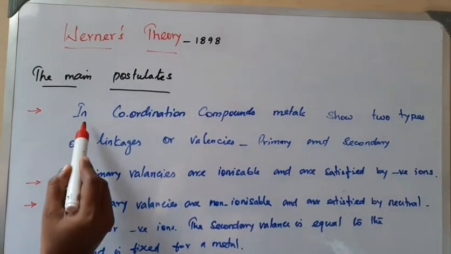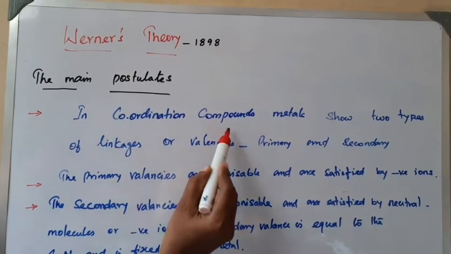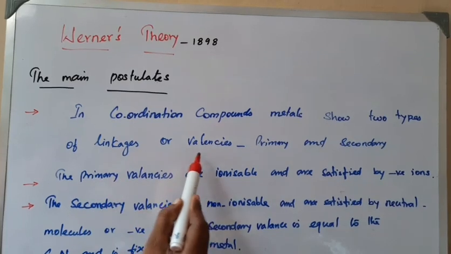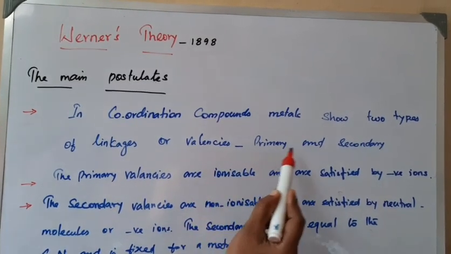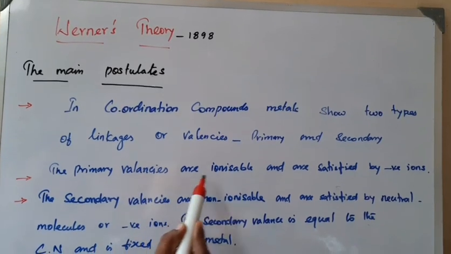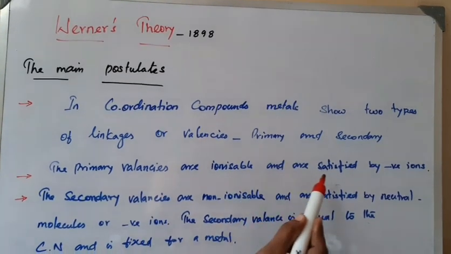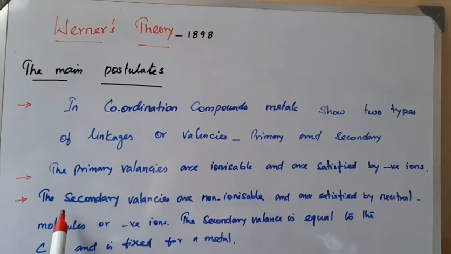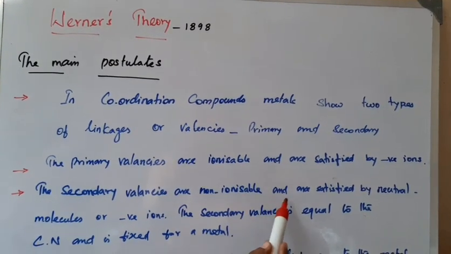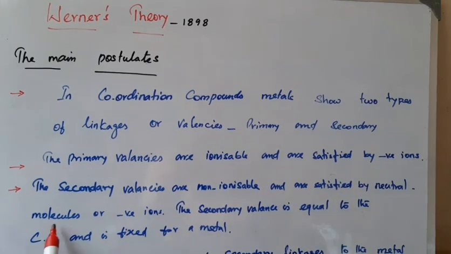In coordination compounds, metals show two types of linkages, that is valencies, primary and secondary. The primary valencies are ionizable and are satisfied by negative ions. The secondary valencies are non-ionizable and are satisfied by neutral molecules.